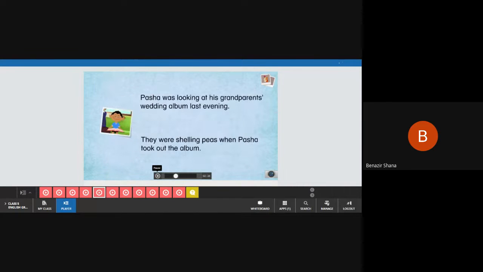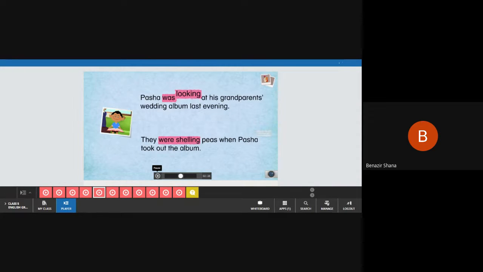Look at some more sentences. Pasha was looking at his grandparents' wedding album last evening. They were shelling peas when Pasha took out the album. Was looking and were shelling are in the past continuous tense too. Did you notice something in these sentences?